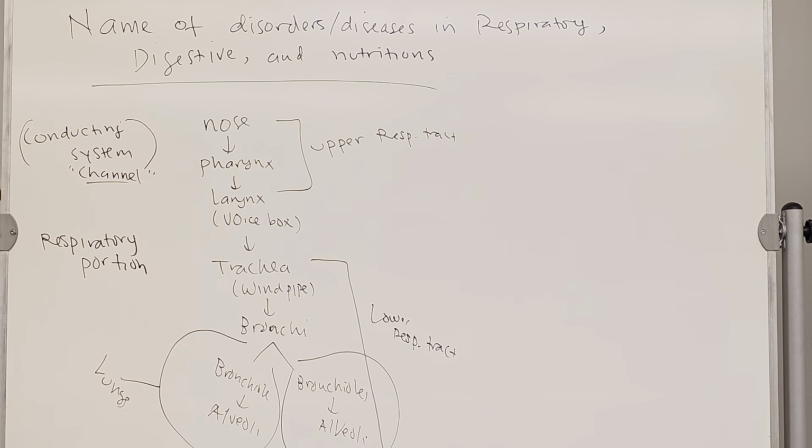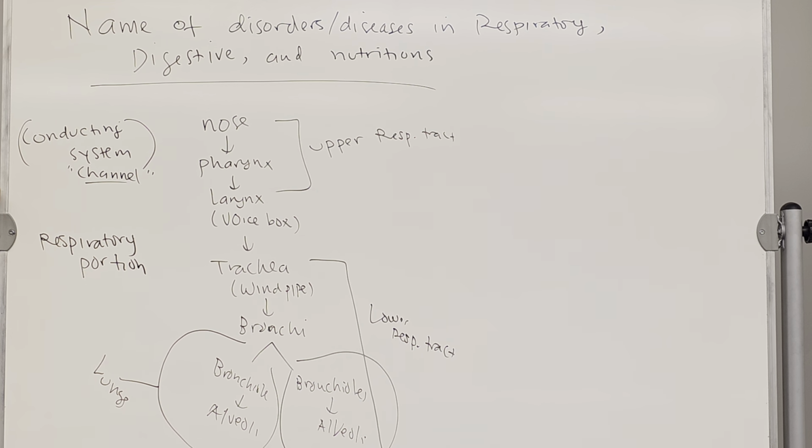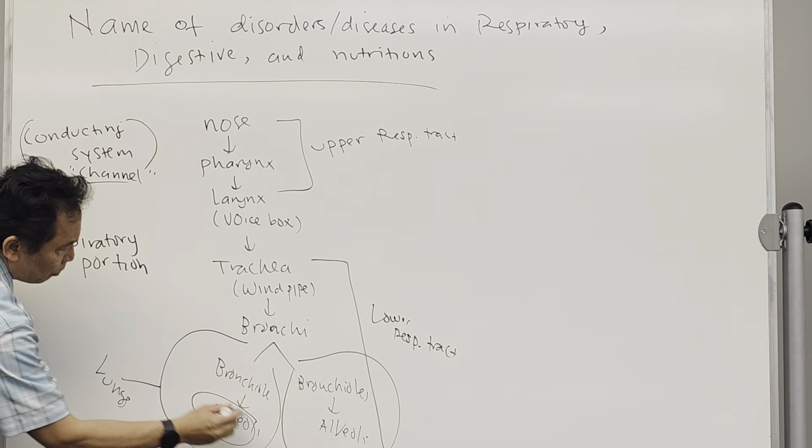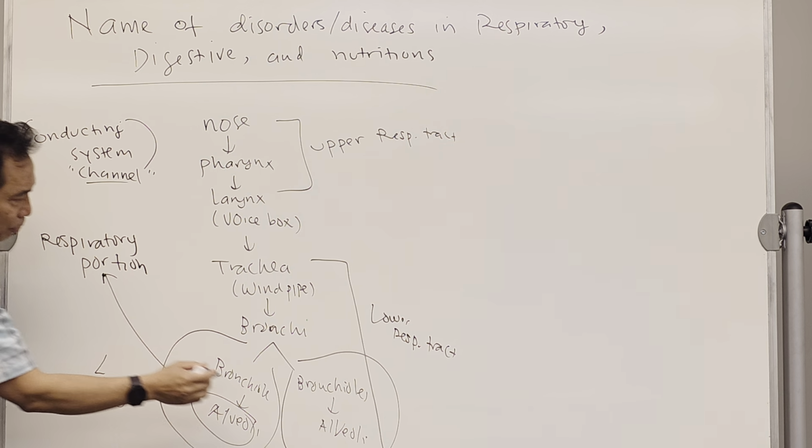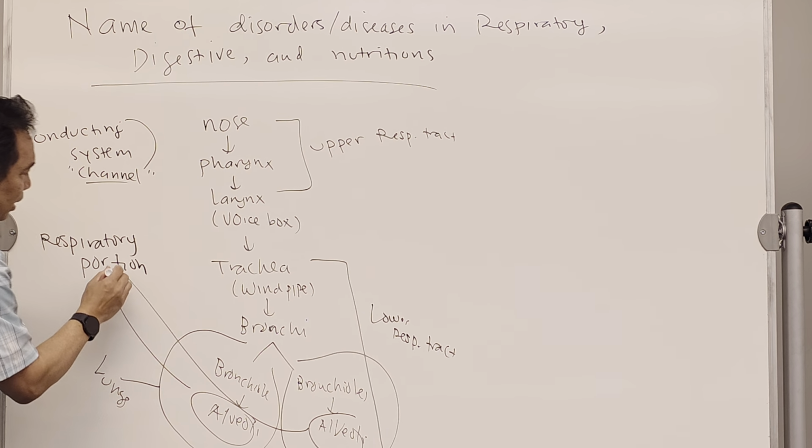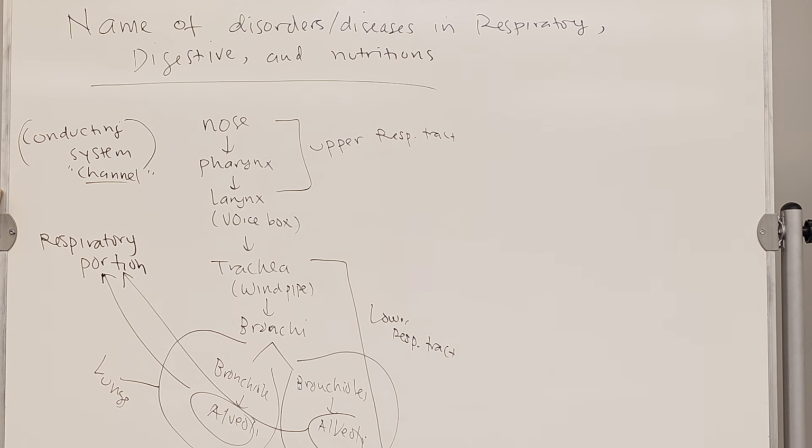They don't really have gas exchange. The main part for gas exchange is the alveoli. So the alveoli is the respiratory portion. A little bit of the bronchioles is also used for respiration, but it's very little. The rest is the conducting system.